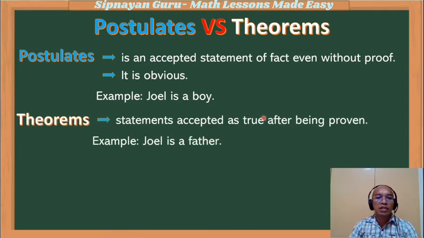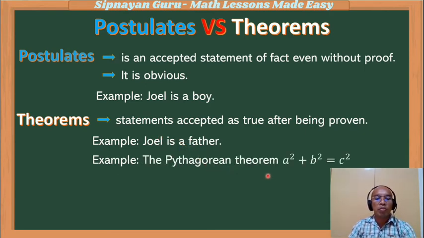However, if we have the second statement that says Joel is a father, this statement will not be accepted as true unless it is proven. So we need proof to establish that this statement is true. Suppose it is verified that I have a child. That's the case in which this statement is considered true. A statement considered true after being proven is called a theorem. That is why in mathematics, we use several theorems.